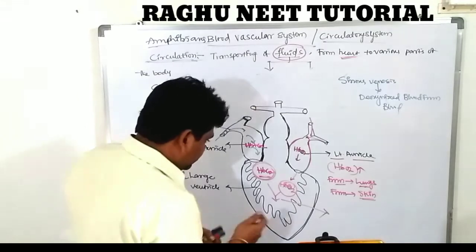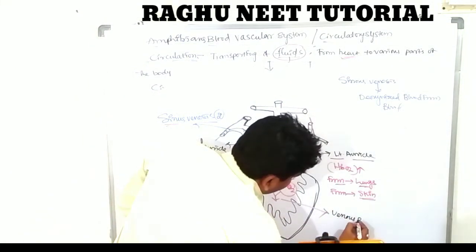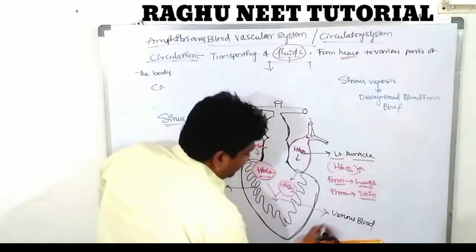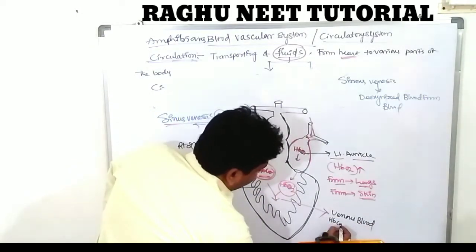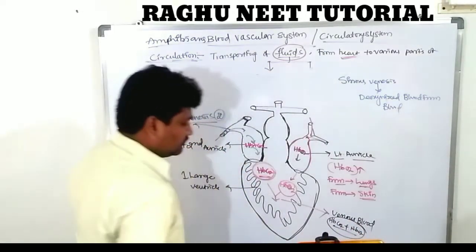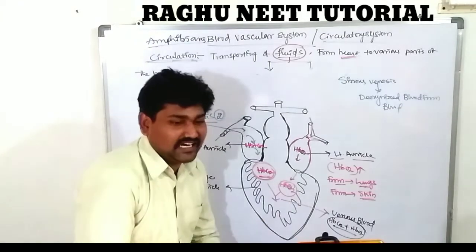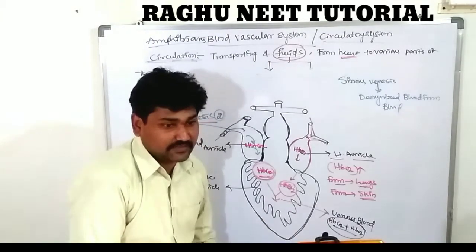Venous blood. What is venous blood? The carboxyhemoglobin, carbon dioxide blood, and oxygenated blood together form a mixed blood, called venous blood.